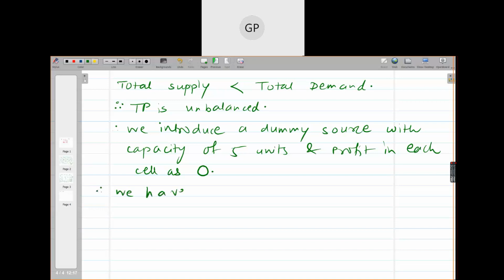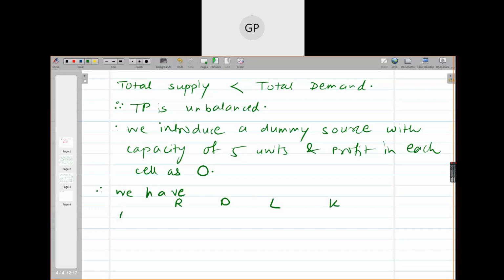Therefore we have, so I'm just writing the initials of all the cities: Ranchi, Delhi, Lucknow and Kanpur.